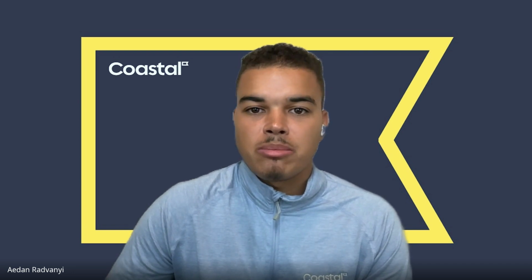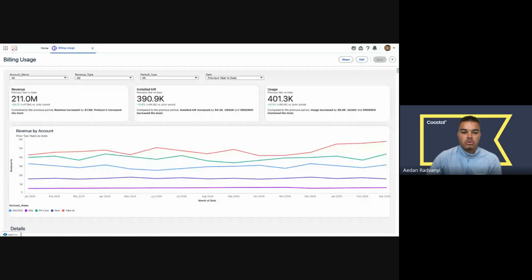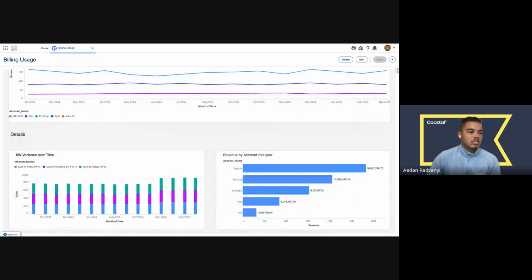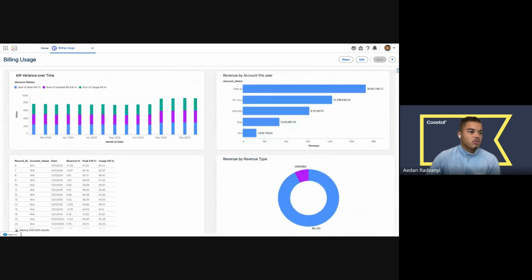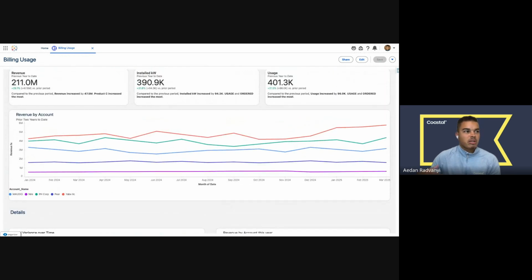Today, I'm walking through a demo from the perspective of a sales manager who's working in Tableau Next and seeing how the product can give us new insights and a different way of working to prepare for our meetings. So I'm landing on this page that shows me revenue, installed kilowatts, and usage metrics across this dashboard. I have different visualizations, very similar to what I might see in a Tableau Cloud or CRM Analytics dashboard. But like I said, I'm preparing for this meeting.